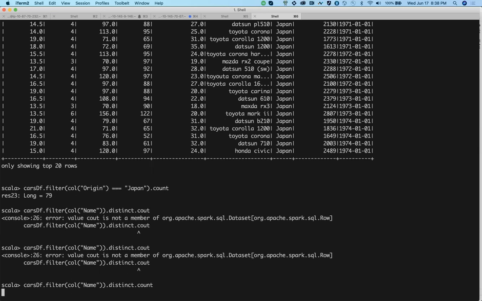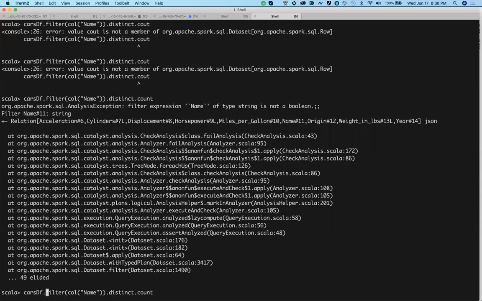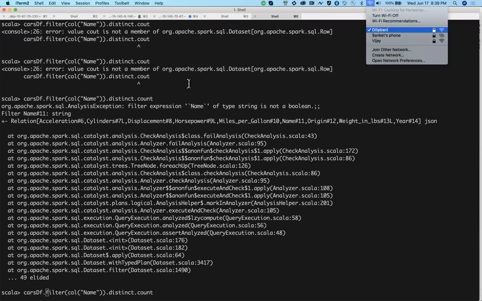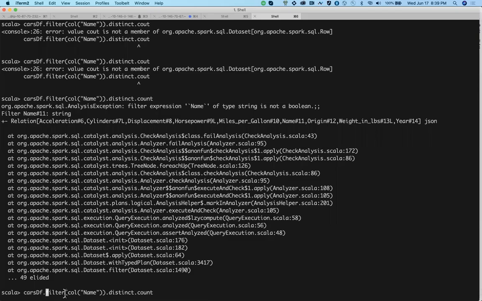Okay, what exactly does filter do? Filter goes through each row and sees whether whatever condition you have given is correct or not.